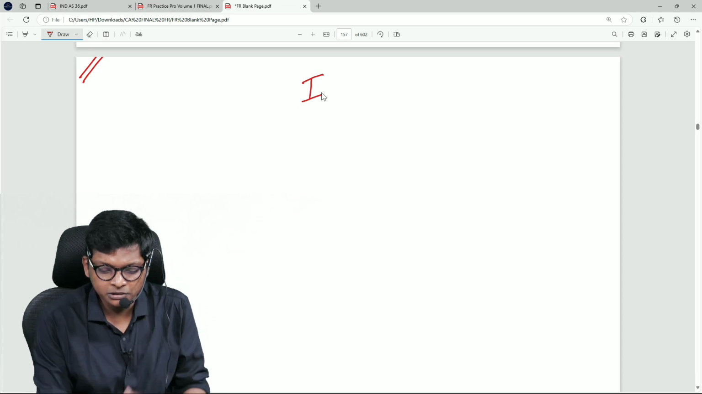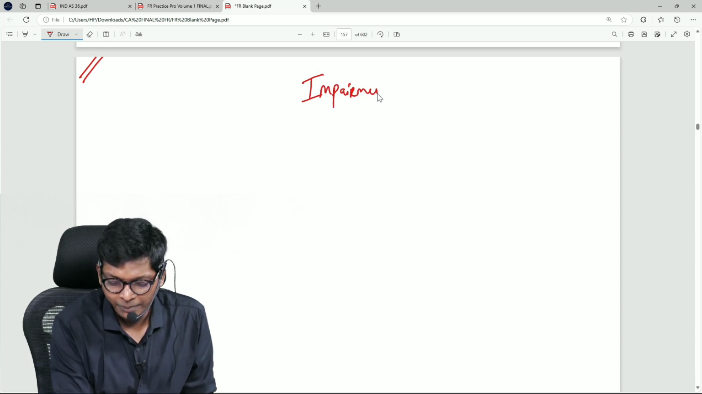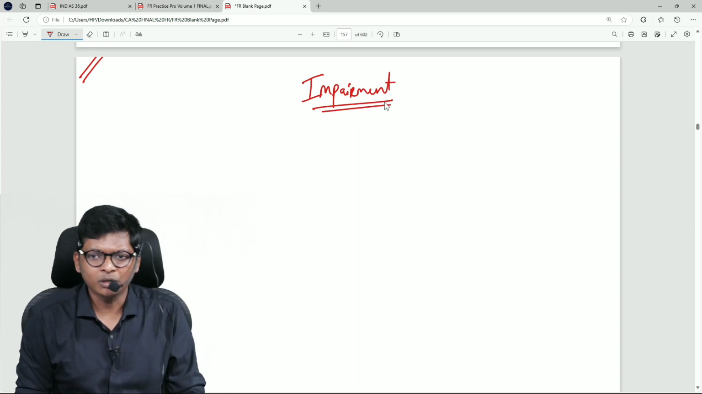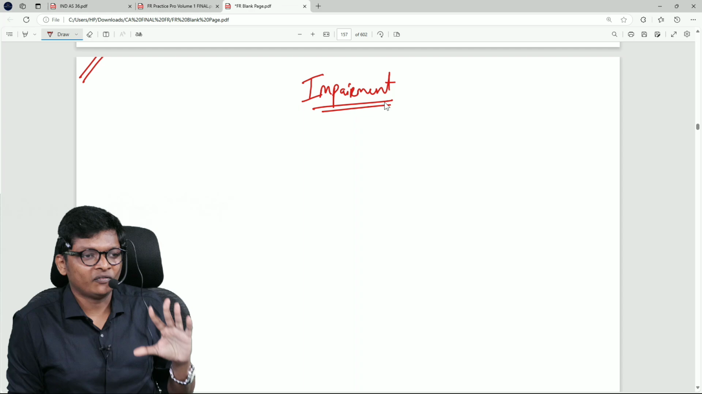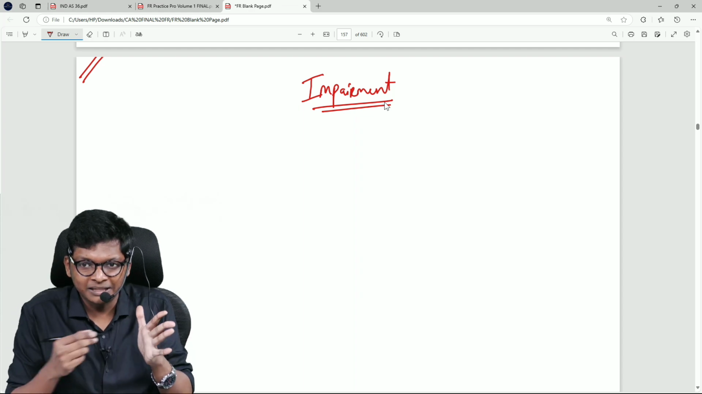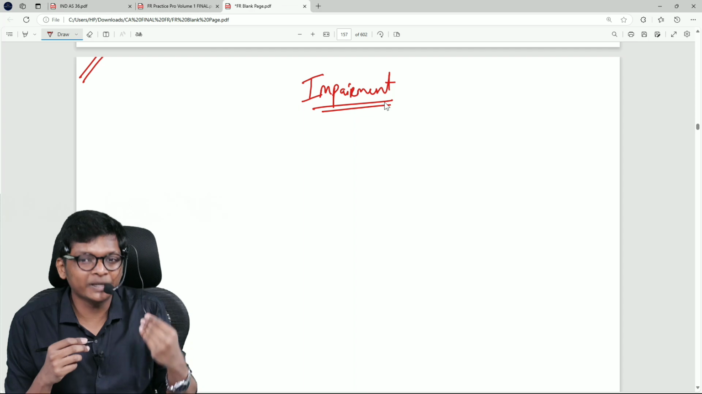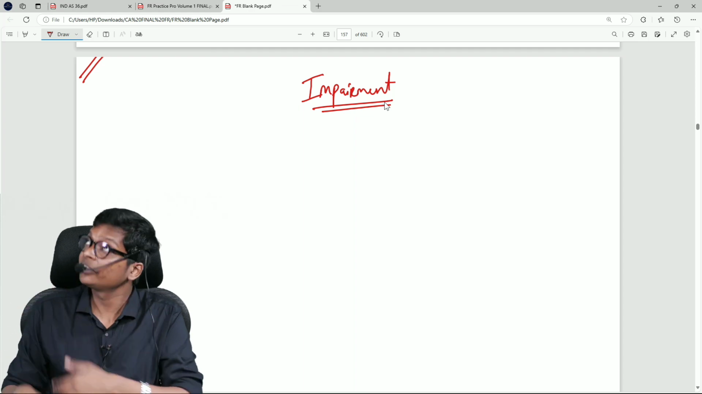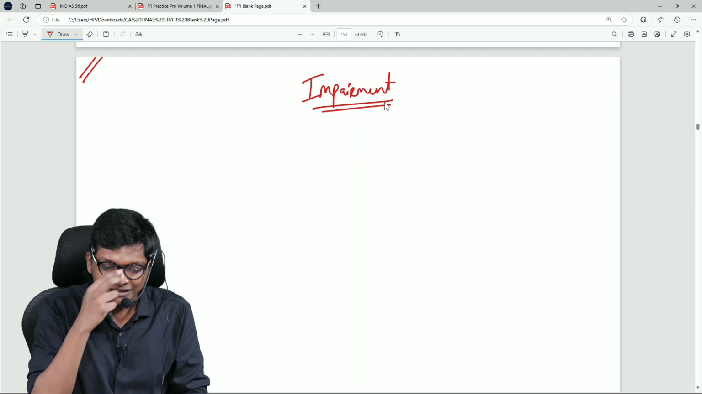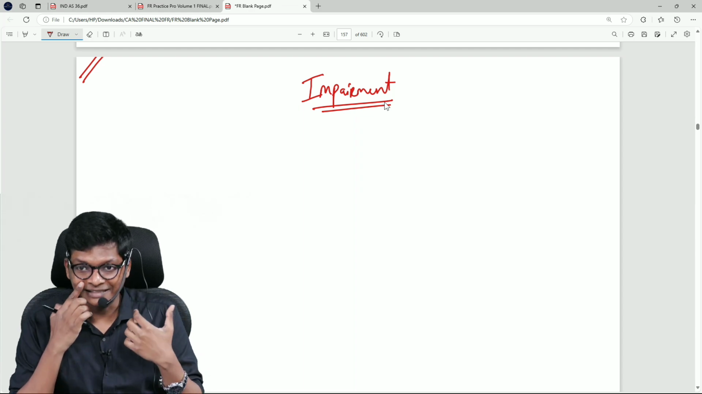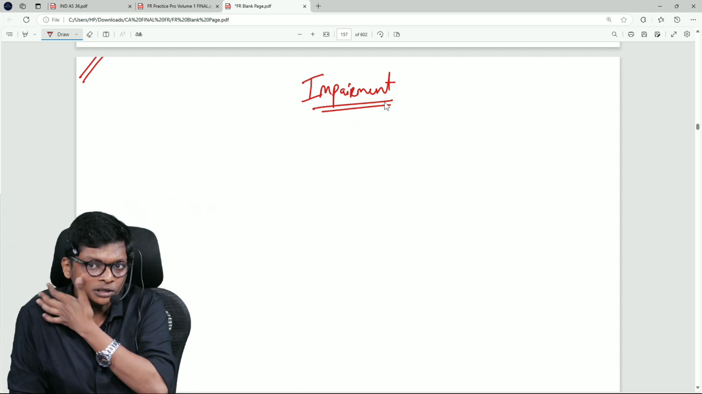So we are coming to the first concept. What is impairment? That you already studied. What is impairment? Sudden decline in value of an asset. The term impairment is not defined in the standard as sudden decline. They have defined it with an equation. That equation only we are going to understand. It's actually a formula in the book, but it's a very easy formula, but logic is what matters.